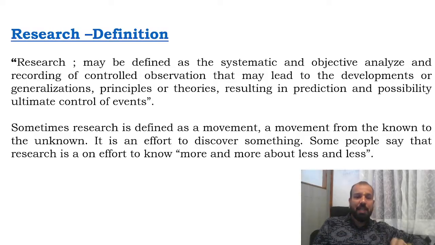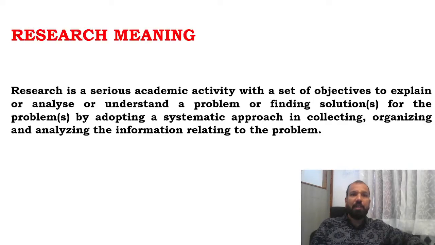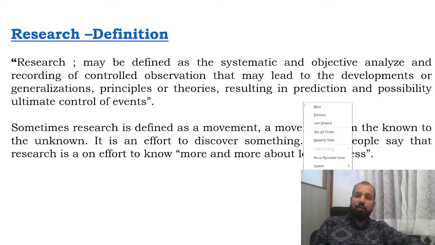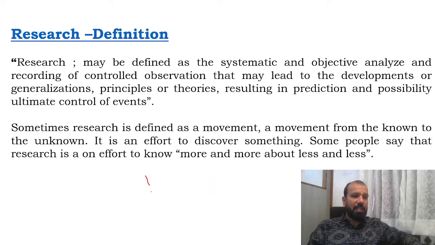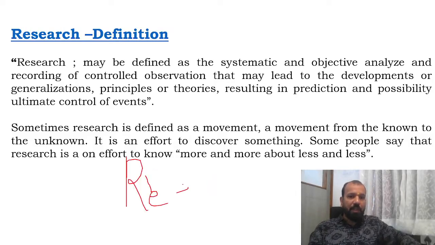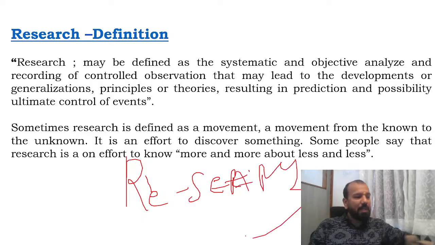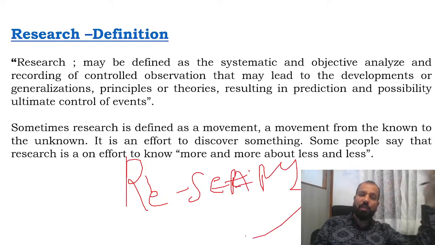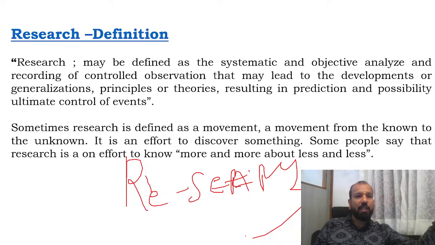Why do we do research? There are two major or basic reasons behind doing research. Sometimes we are doing research to find out something new, and to find out something new in the existing one. Because the word research is re plus search. So re plus search means that whatever has already happened in the past, you want to add certain new things to, and we do the research. Or sometimes we are doing exploratory research, where you are just finding out altogether very new things.